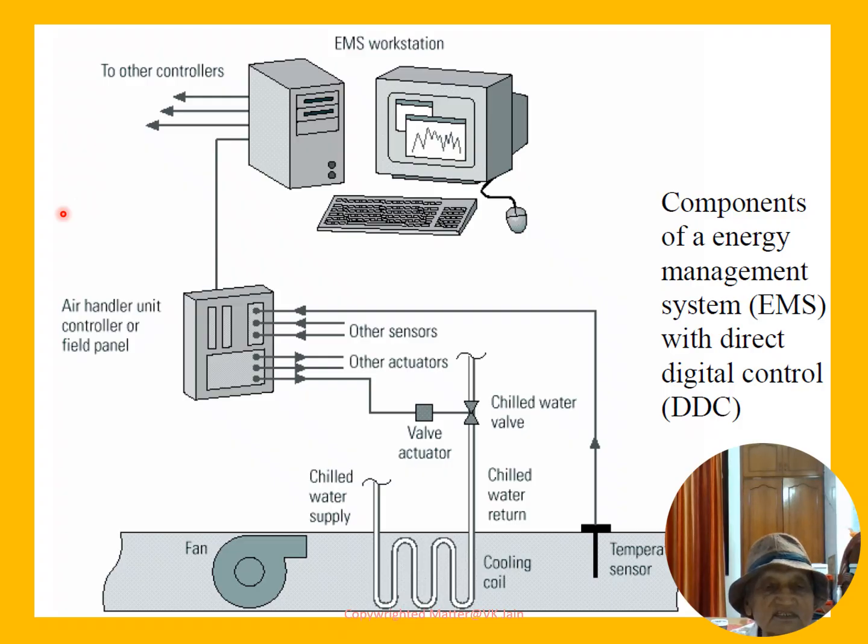In case of fan, cooling coil, a temperature sensing is done. This is one temperature sensor. We have similar other sensors and other actuators. For example, chill water valve. This valve is controlled and chill water returns through valve actuator.